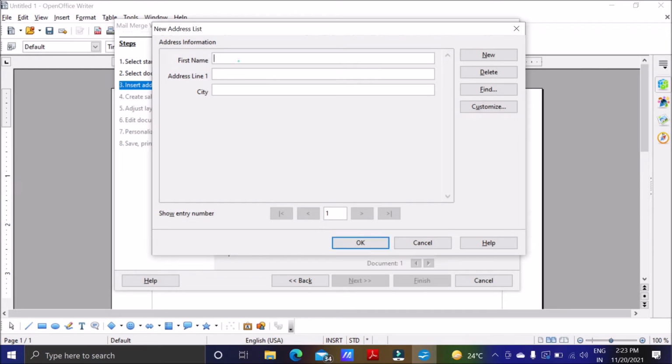And now I will have the option to give the details. Suppose the first name Amit, and he lives near Rampur, city Gaya. Okay, then we'll click on next. Then again Rohan lives near Karimganj, and city again Gaya. Then again new, so a third record is going to get created.